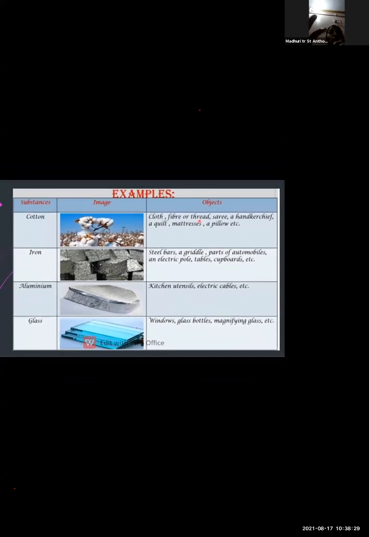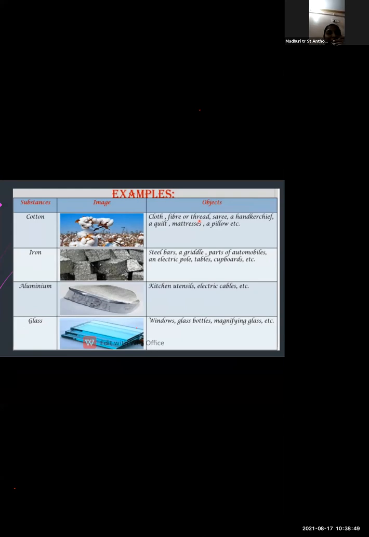So cotton is a substance, and cotton is obtained from the plant. That is, it is a plant origin. And what are the objects that are obtained from the cotton? That is cloth, thread, a handkerchief, quilt, mattresses, pillows.